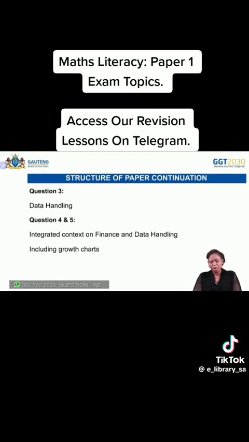And then question 4 and 5 is going to be finance and data handling. Remember, I said growth charts can be assessed here. If growth charts are integrated, they will be integrated in question 4 and 5. So remember to prepare the growth charts as well, as you can find growth charts in paper 1.